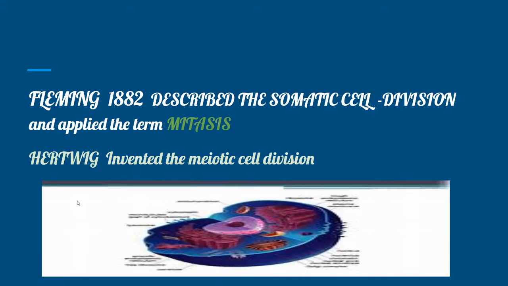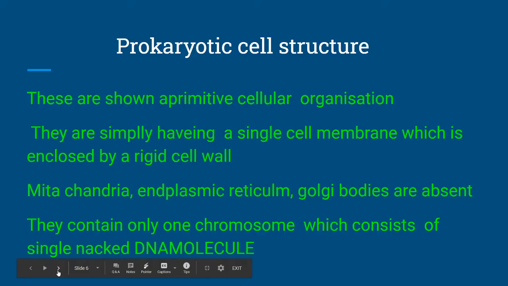Flemming, in 1882, described somatic cell division and applied the term mitosis. Hertwig discovered meiotic cell division. So these are some important events in cell biology.